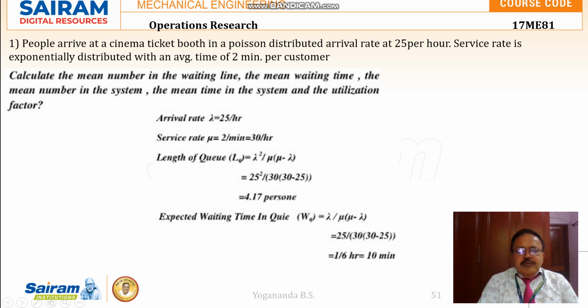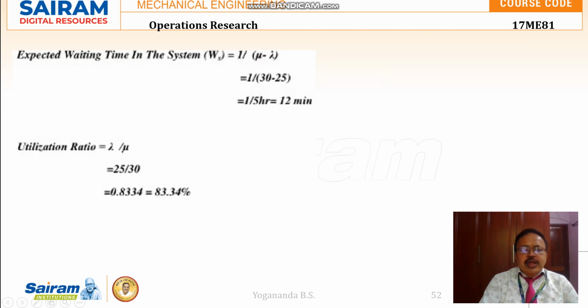So expected waiting time in the queue, that is WQ, is lambda divided by mu into mu minus lambda. So 1 by 6 hours is the answer. So it is 10 minutes. So the person is standing in the queue for 10 minutes.